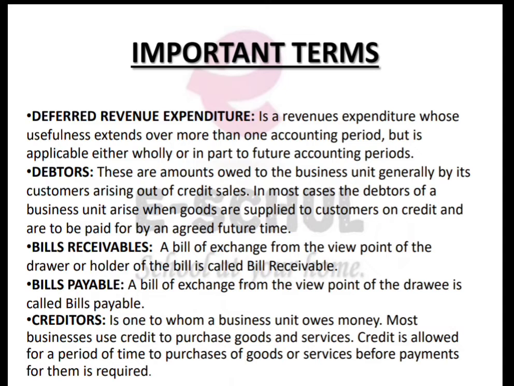But on the contrary, there is bills receivable also. What is that? When you are selling goods to someone on credit and you are drawing a bill on that person, after that person accepts your bill, that becomes bills receivable for you, which means that person is going to pay you after a certain period of time. Now this is an asset for you, because here you are going to get the money back.